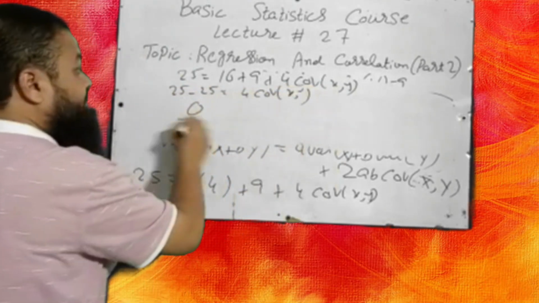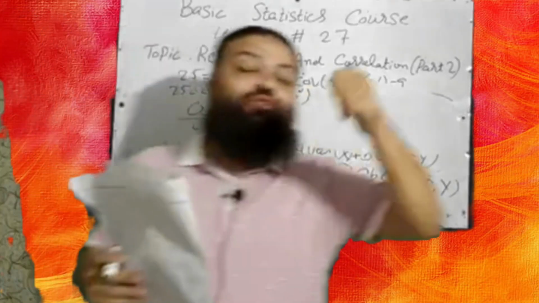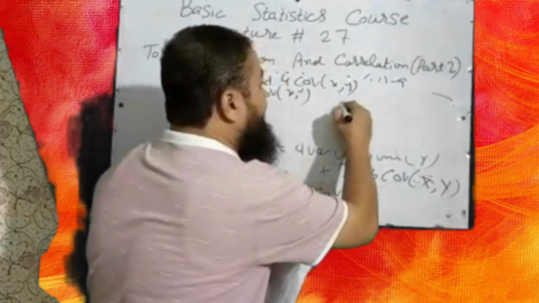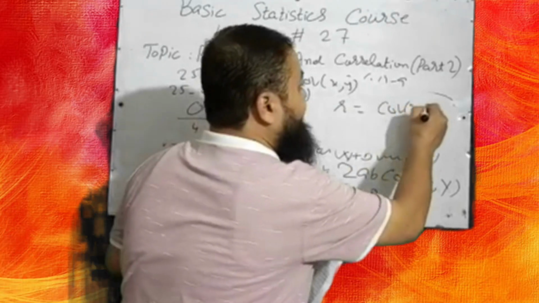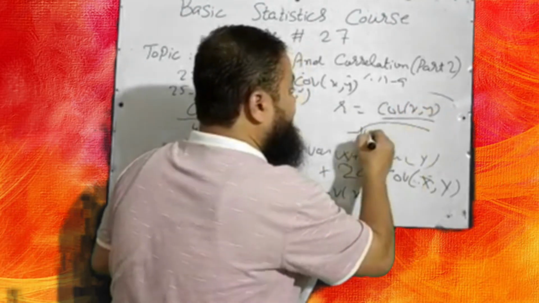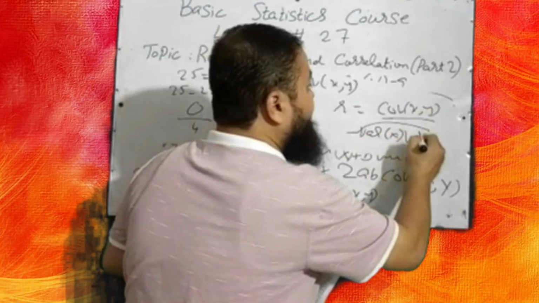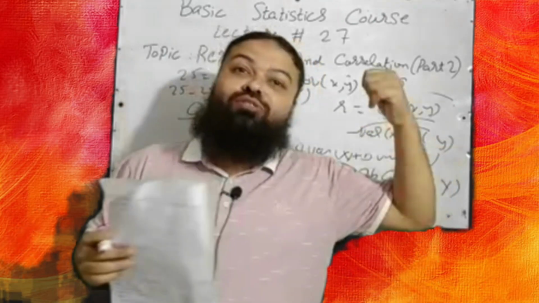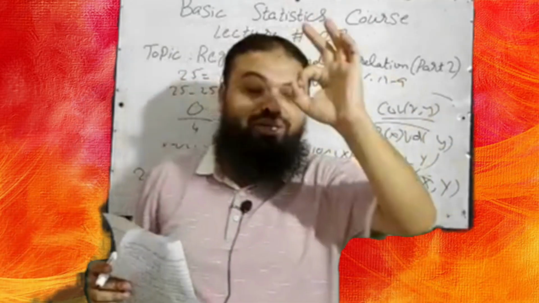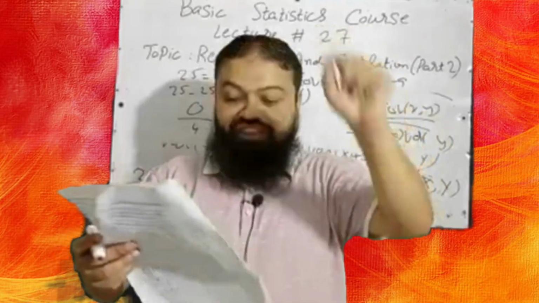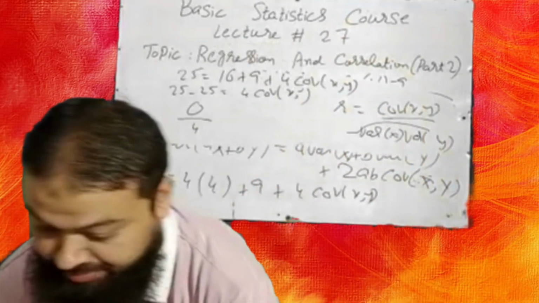And 0 divided by 4 means 0. When the covariance is 0, we know the formula of r: covariance of xy over under the root variance of x, variance of y. Dear students, when covariance is 0, 0 over something is 0, it means correlation is 0. 0 will be the correct option in the exam.